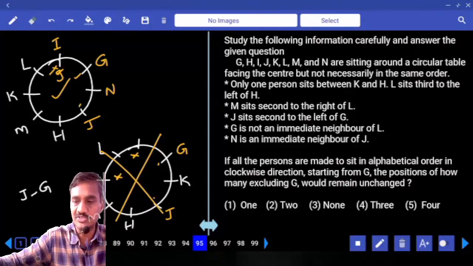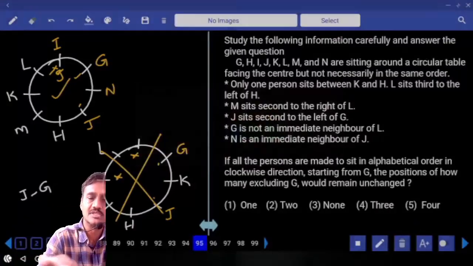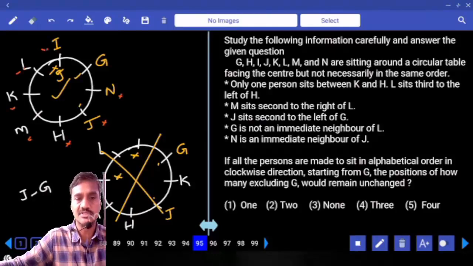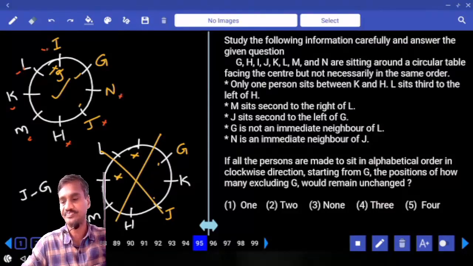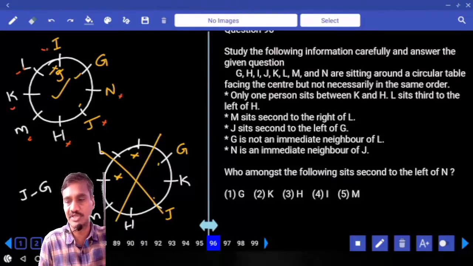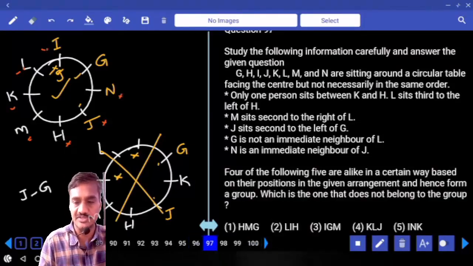And if all the persons are made to sit in alphabetical order in clockwise direction starting from G, starting from G in the clockwise direction: G, H, I, J, K, L, M, N. Isn't it? Hence, none of the persons remain at the same place. That is choice 3, question number 95. Then the 96th one: who among the following sits second to the left of N? Second to the left of N is H, choice 3, question number 96.